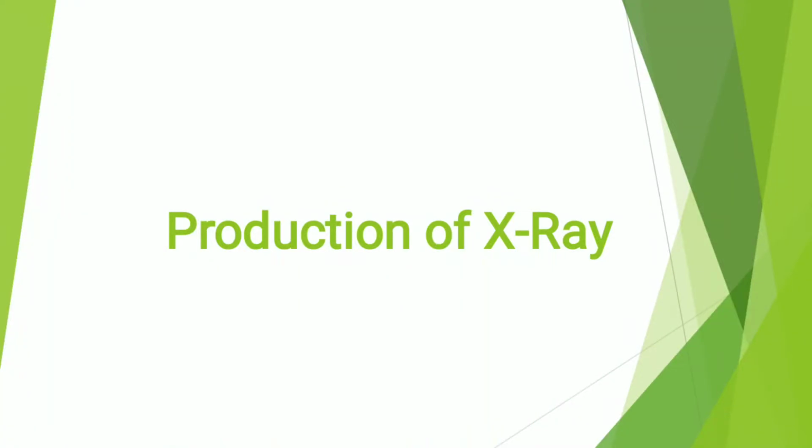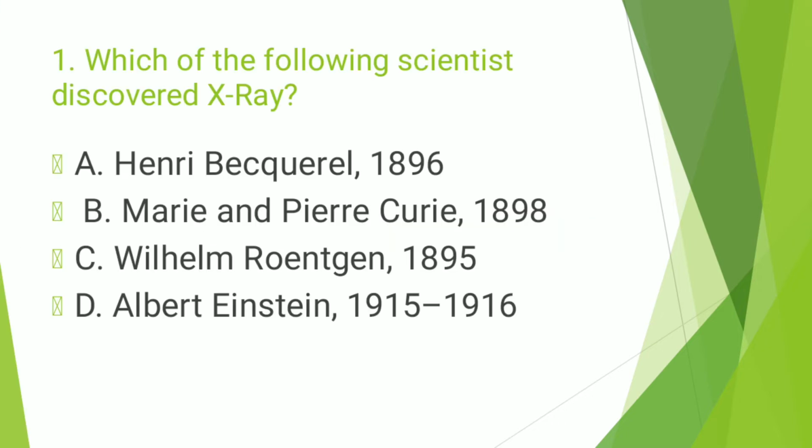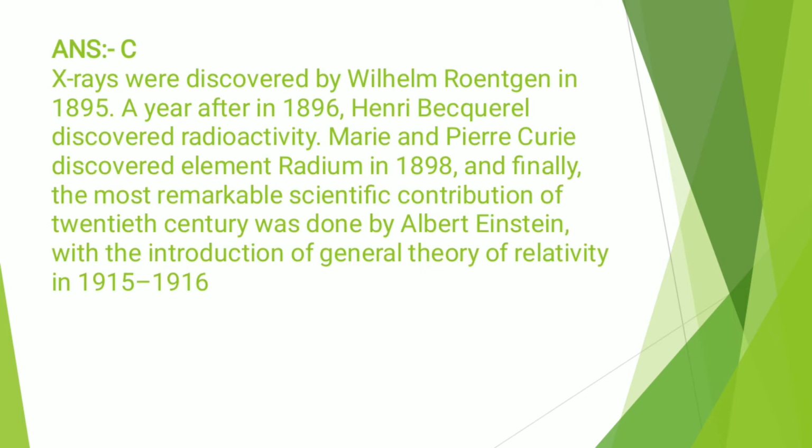Today we will discuss questions on production of X-ray. The first question is, which of the following scientists discovered X-ray? And the right answer is William Röntgen in 1895. X-rays were discovered by William Röntgen in 1895.